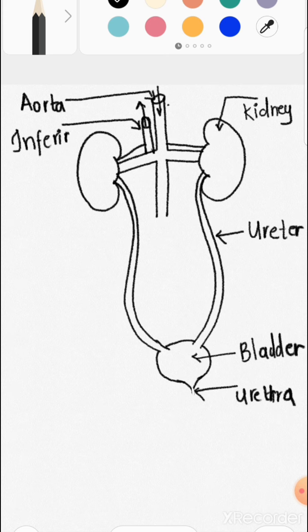Here I am representing both blood vessels with two different colors.